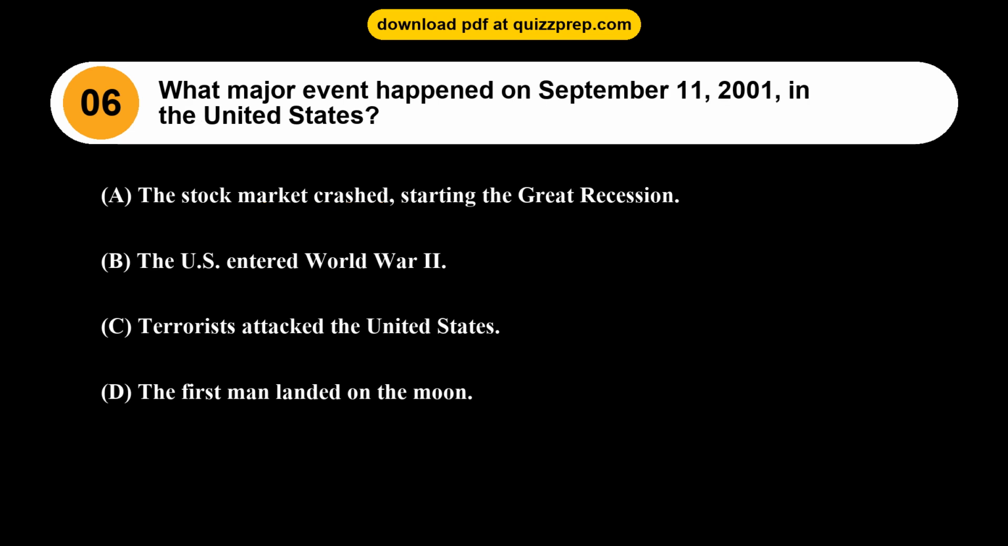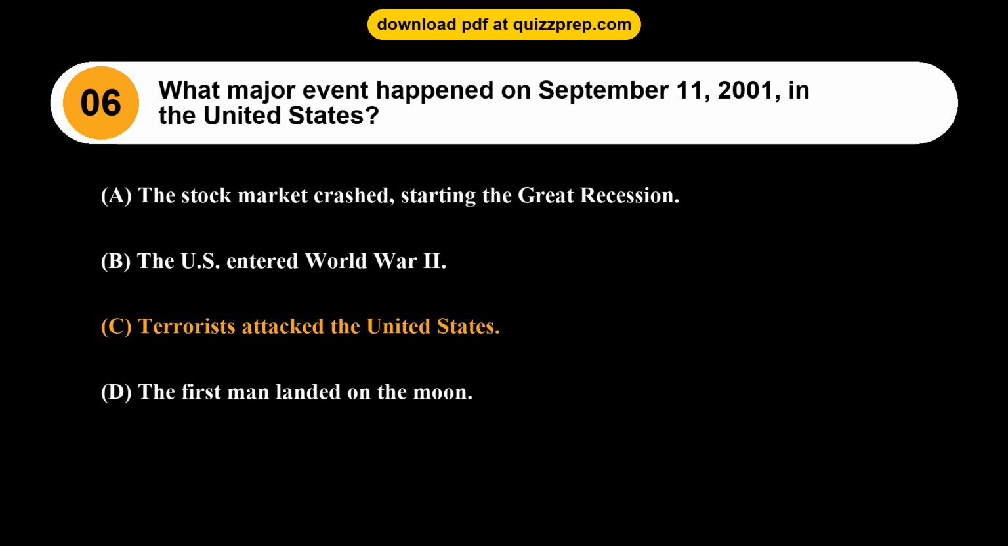Question 6. What major event happened on September 11, 2001, in the United States? Option A. The stock market crashed, starting the Great Recession. Option B. The U.S. entered World War II. Option C. Terrorists attacked the United States. Option D. The first man landed on the moon.